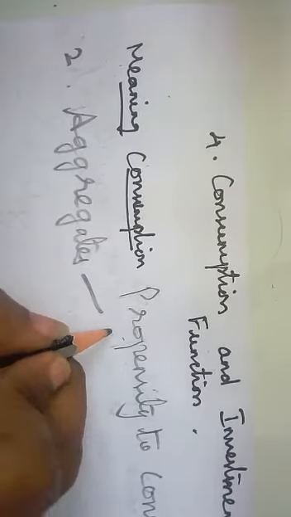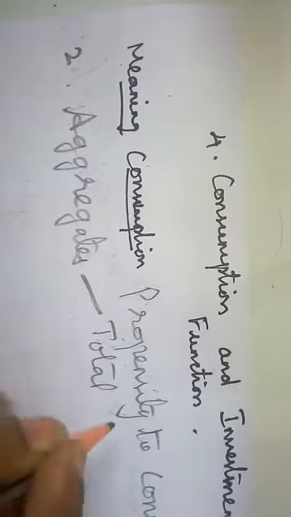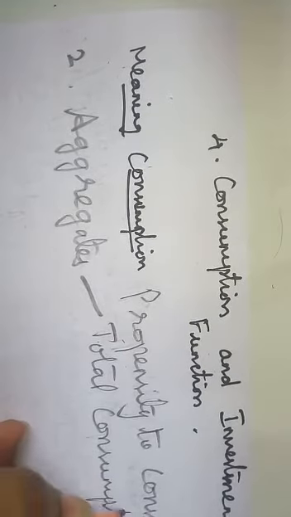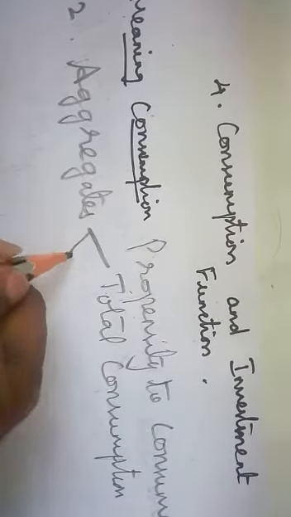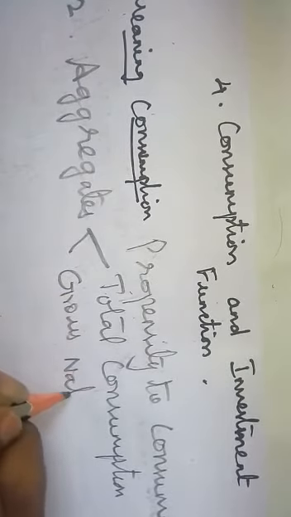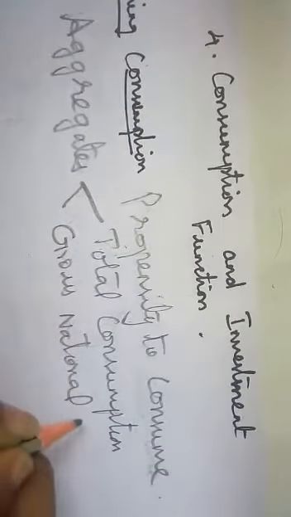First one is total consumption. Second one is gross national income.